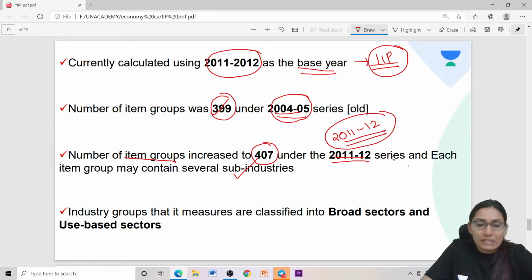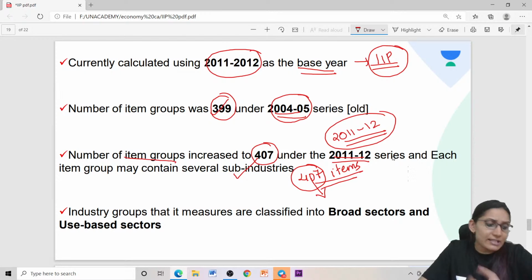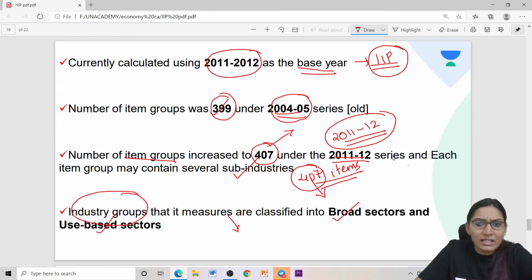So we are now following the 2011-12 base year. Under this, there are 407 items, and even within these 407 items, there are several sub-industries. The industry groups that it measures are classified into broad sectors and use-based sectors.